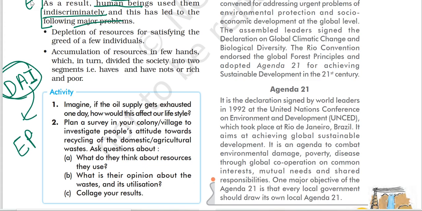So it is very important to know the major problems you are facing. First, depletion of resources, to satisfy the greed of a few individuals. A resource is anything which fulfills our needs, not our greed. So to satisfy the greed of few individuals, it led to the depletion of resources.